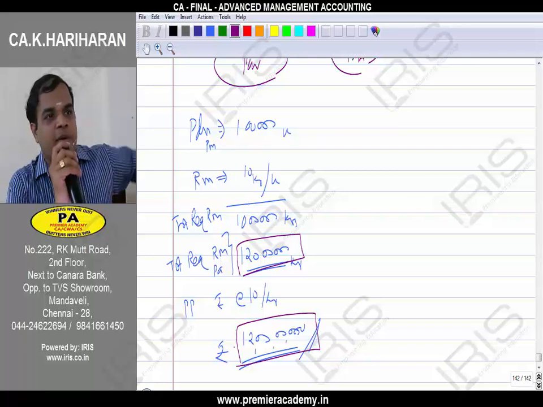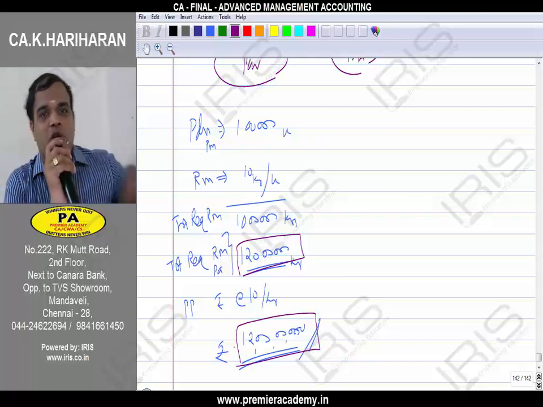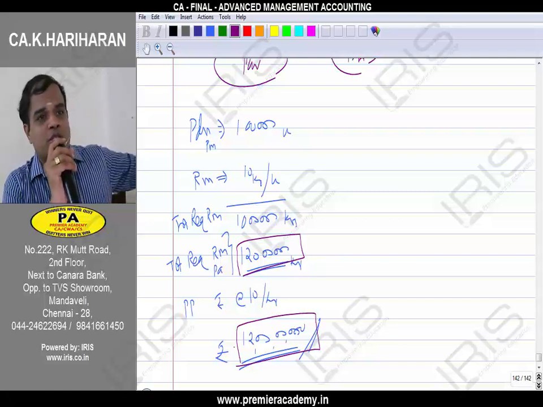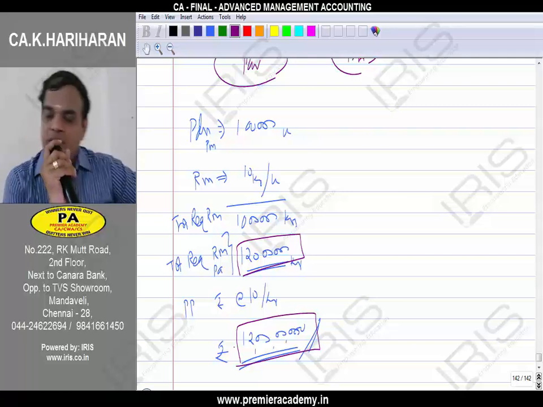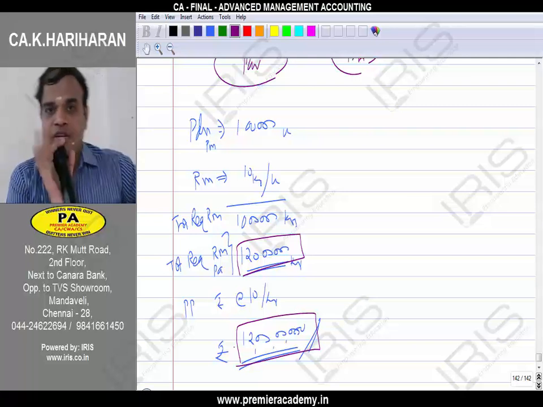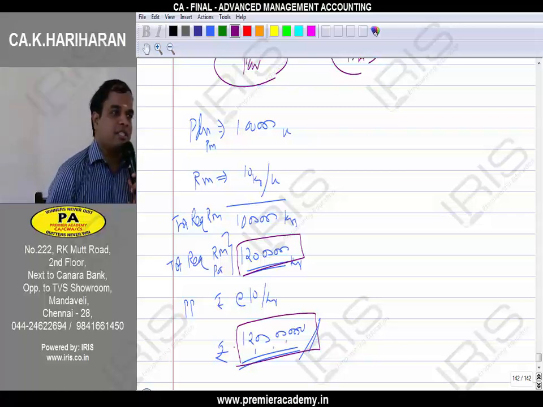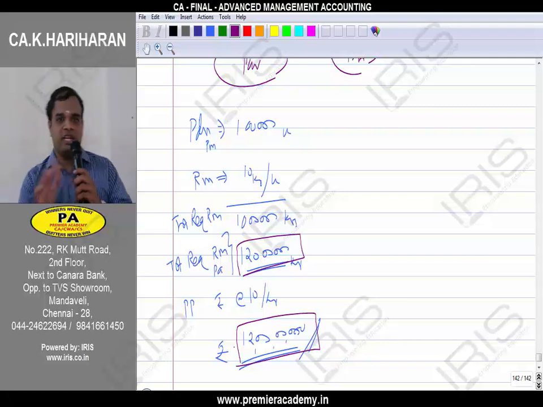In this sense, I am a premium customer. You have to transfer the raw material. The worth of the contract comes to how much? 12 crores worth of contract. Will you agree or not? Very happy, because by way of a single customer, he is going to get 12 crore worth of business. Everybody will be happy.